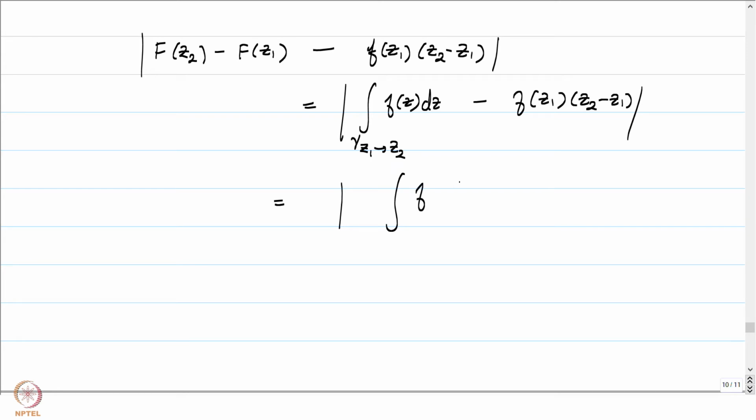It's going to be the integral of f of z1 dz over a straight line path gamma from z1 to z2. That's going to be exactly this, right? And by taking that into account, this is going to be f of z minus f of z1, times dz over gamma from z1 to z2.